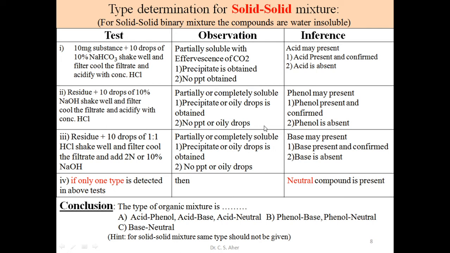So this is a scheme for determining the type of organic substance or organic compound. For determining the type, we consider all the possibilities. In theory we have all these possibilities, but practically we get a clear observation. When we take the actual mixture, we get only partial solubility or complete solubility. If the residue is a single remaining solid, it is completely soluble.